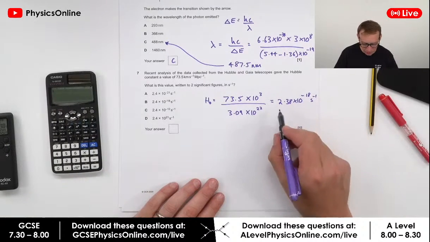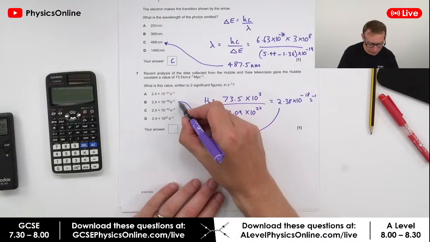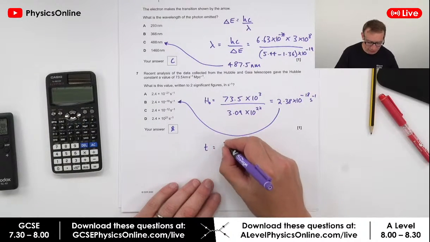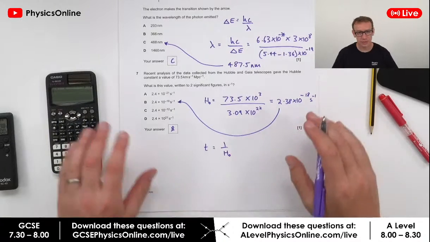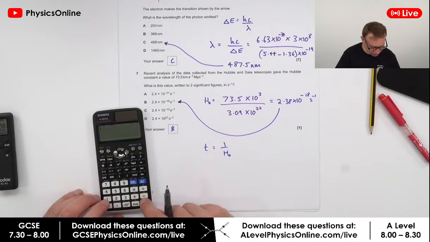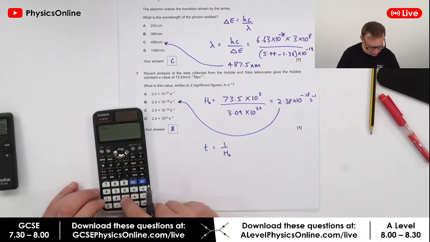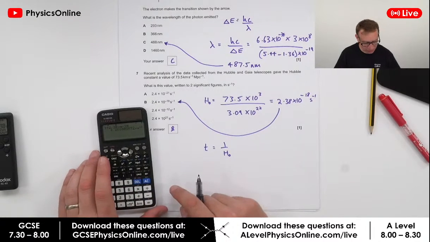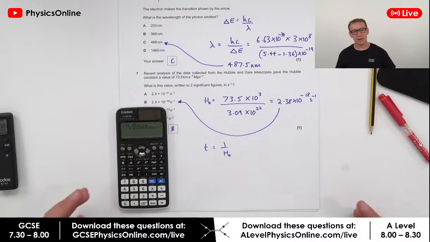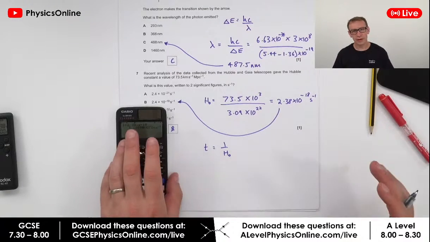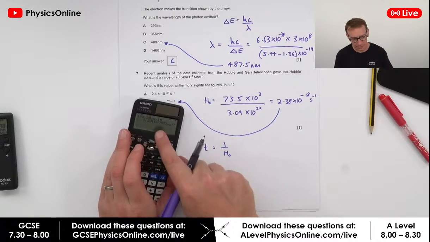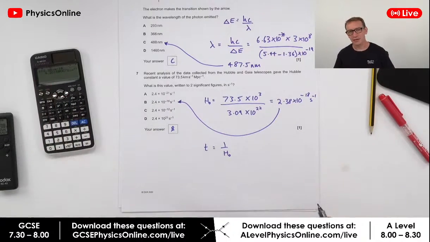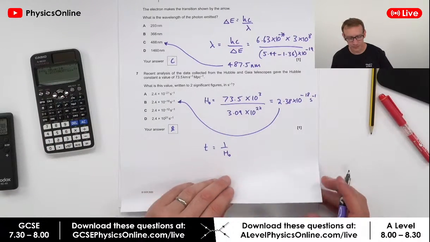Okay, and if we do that, that is answer B over here. And of course, the age of the universe is equal to 1 over the Hubble constant, if we've got our time in seconds. So if you did 1 divided by that 2.38 times 10 to the minus 18, that's going to be about 4.2 times 10 to the 17 seconds, which when you convert it into years is about 13 to 14 billion years.